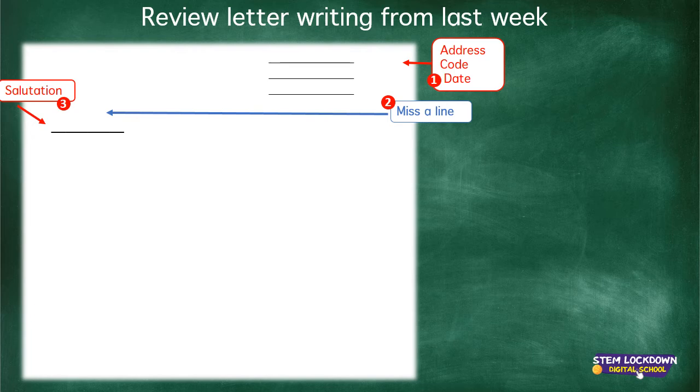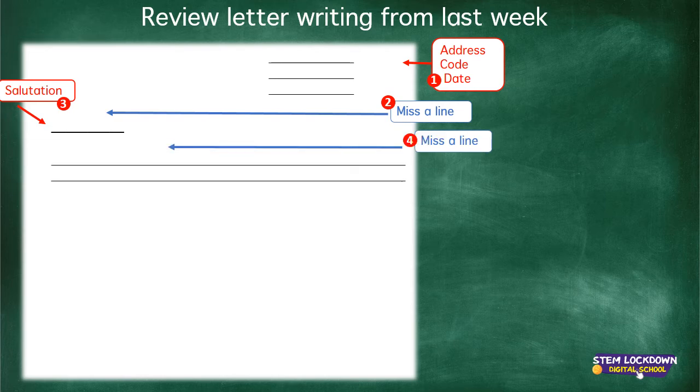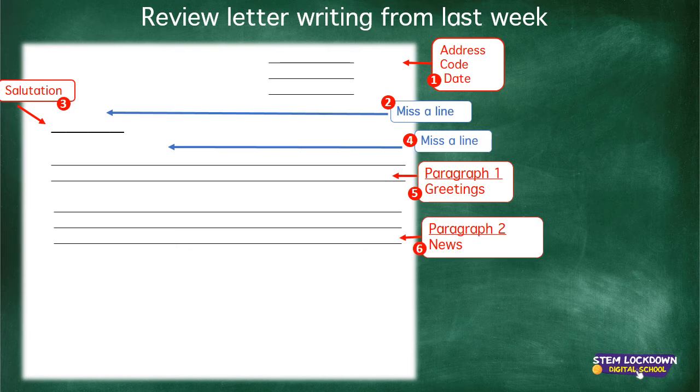After that you write the salutation. Dear Granny, dear John, whoever you're writing to. You miss a line. Then you have your first paragraph, which is like a greetings paragraph. How are you? It's been a long time since I've heard from you. Things like that to ease into the letter. After that you tell all your news. Paragraph 2, all your news.